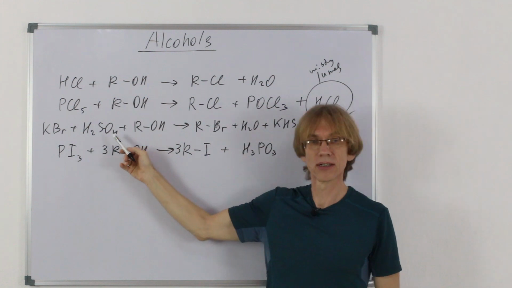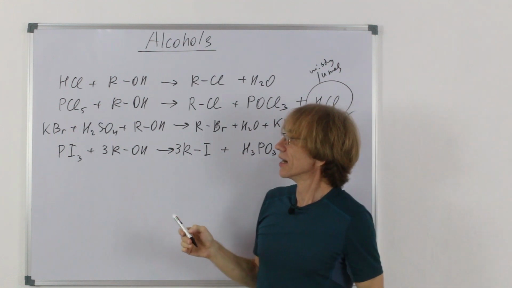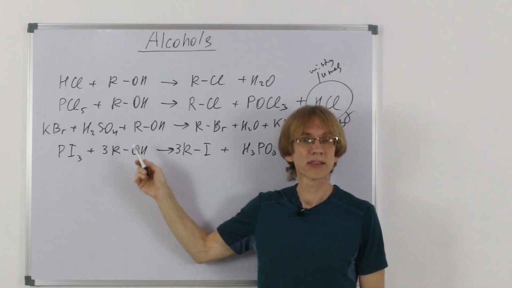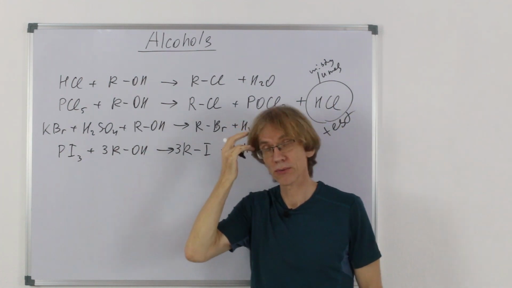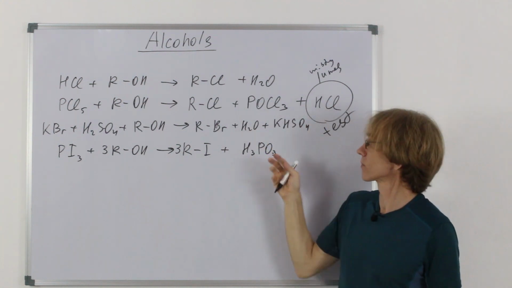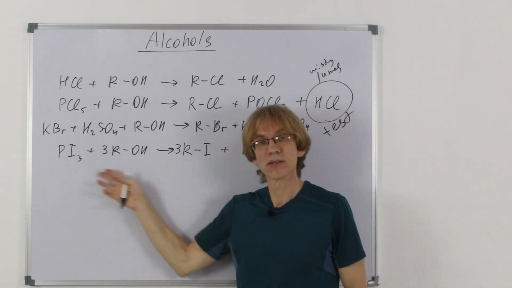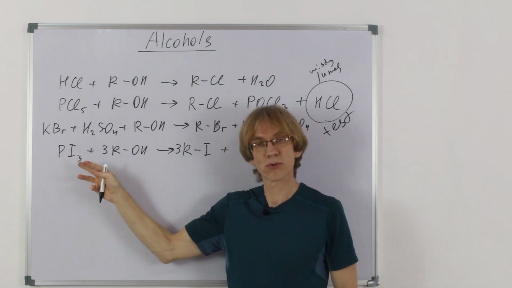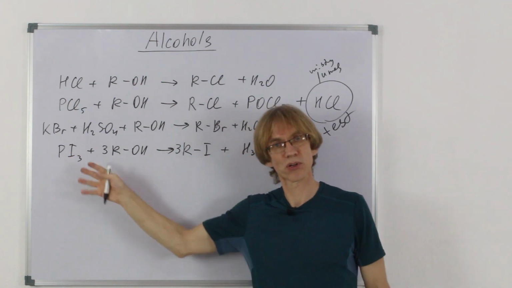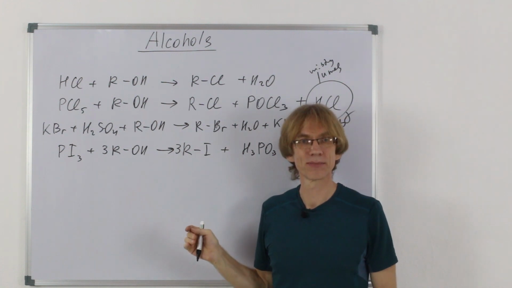Though these hydrogen halides can be made in situ for chlorination and for bromination. So for bromination, potassium bromide is taken and 50% concentrated sulfuric acid. So potassium hydrogen sulfate is formed, water, and our halogen alkane. Another variant of substitution, take phosphorus tribromide or phosphorus triiodide. In case of phosphorus triiodide, it's produced in place, and you have phosphorous acid and iodoalkane in this case.